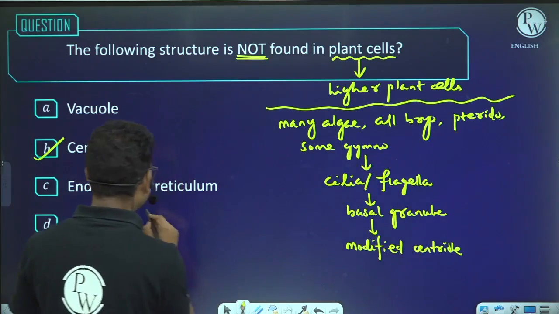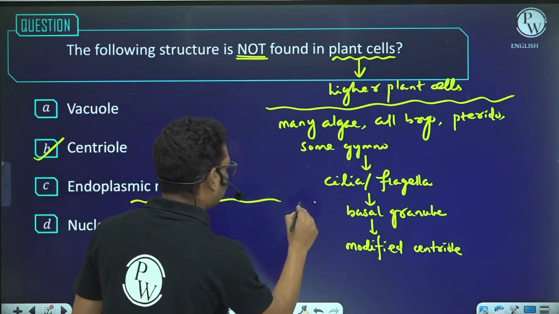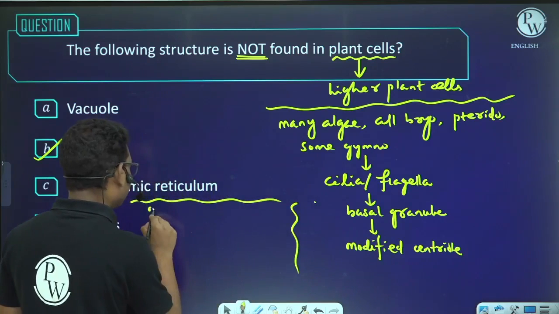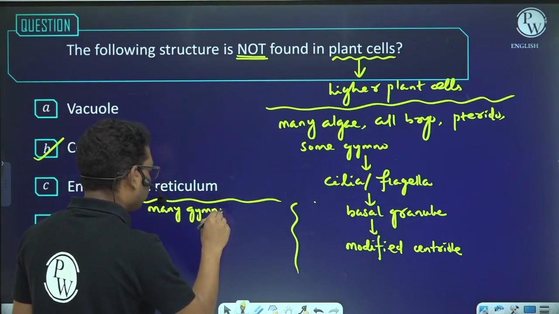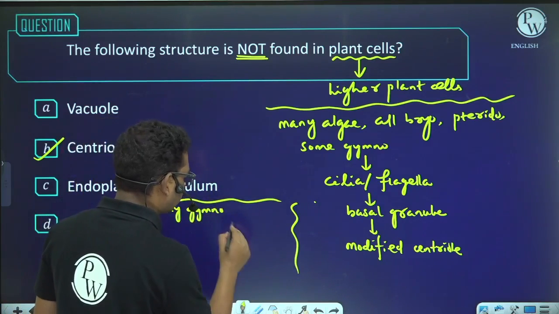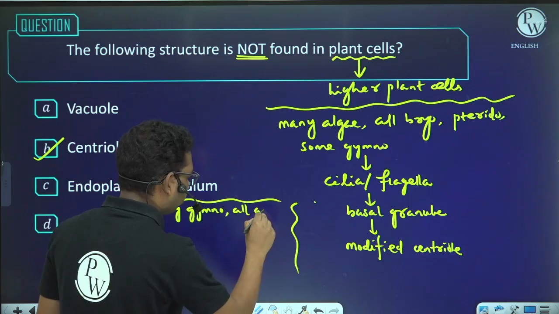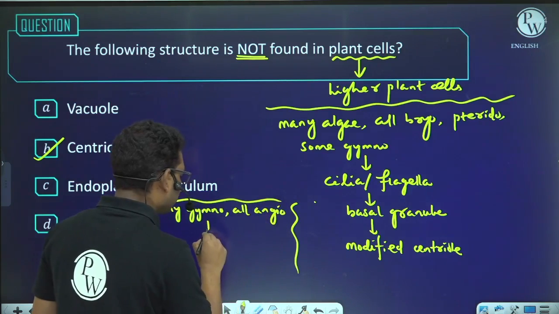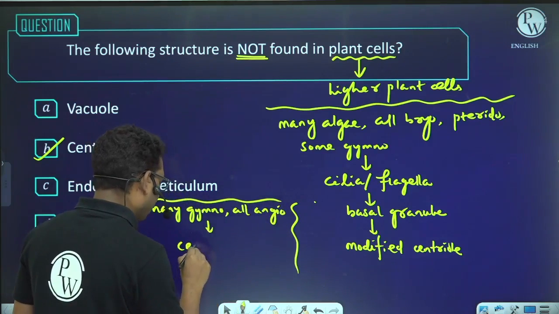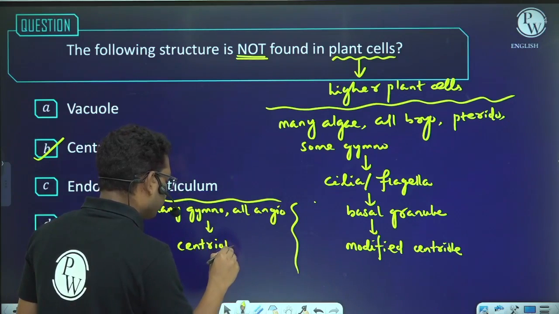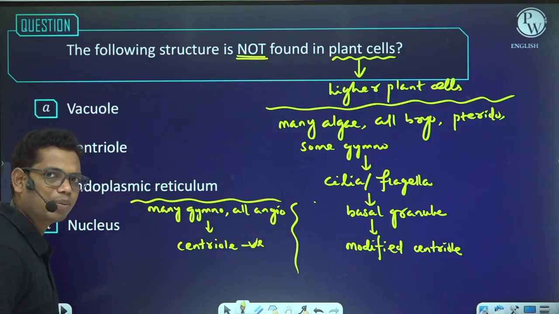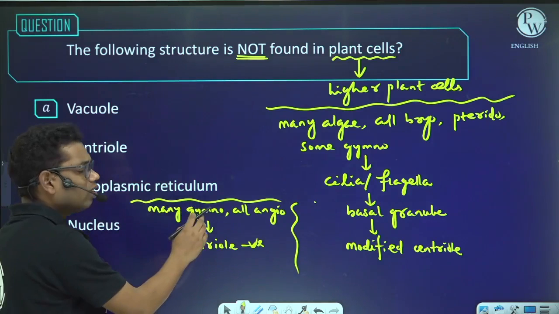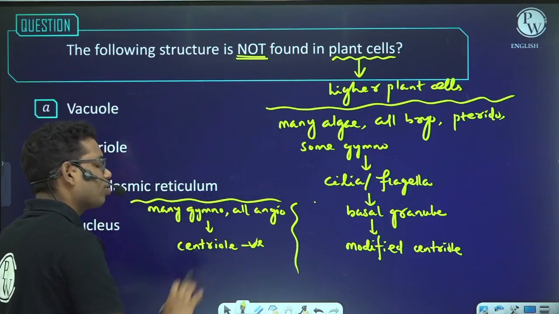But I can say one more thing here: many gymnosperms and all angiosperms, they do not have any centriole. So centriole is absent. Or you can say in higher plants, centriole is absent.